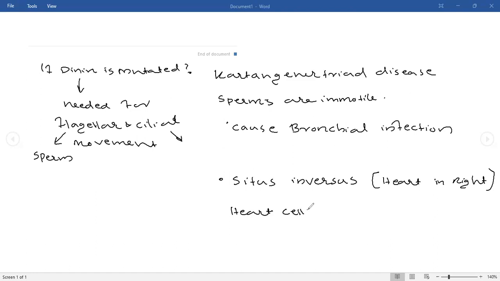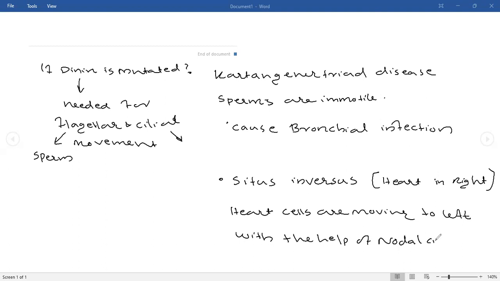Who is helping the heart cells move? Heart cells are moving to the left. In our body, the heart cells are present in the left side, right? Heart cells are moving left with the help of nodal cilia. So if a mutation occurs, the heart will not move to the left, and it will cause a disease. That disease is known as situs inversus. Is it clear? Okay.